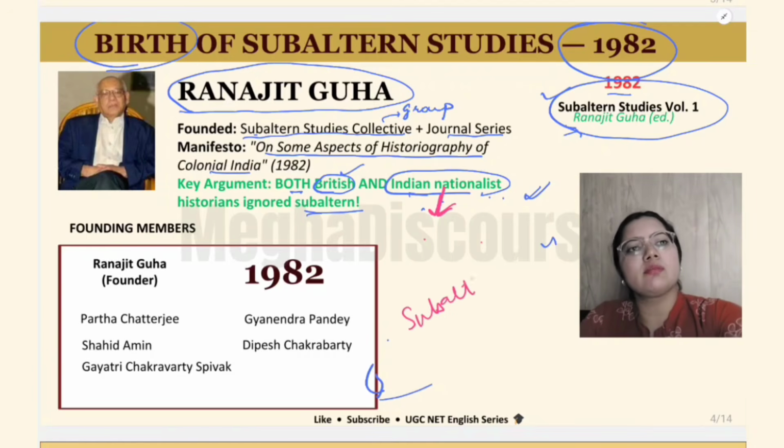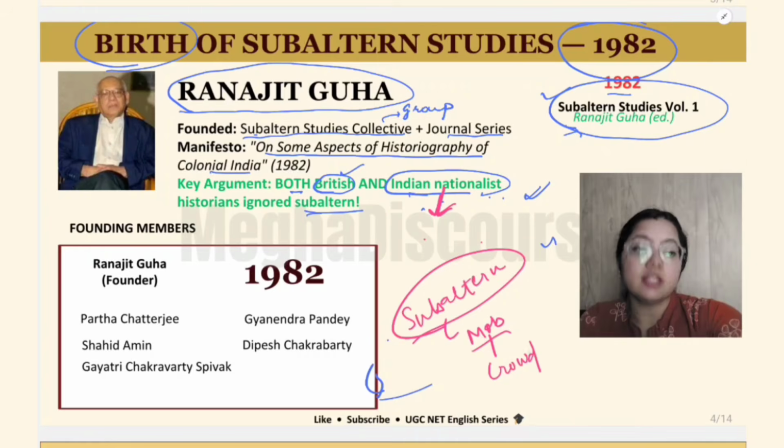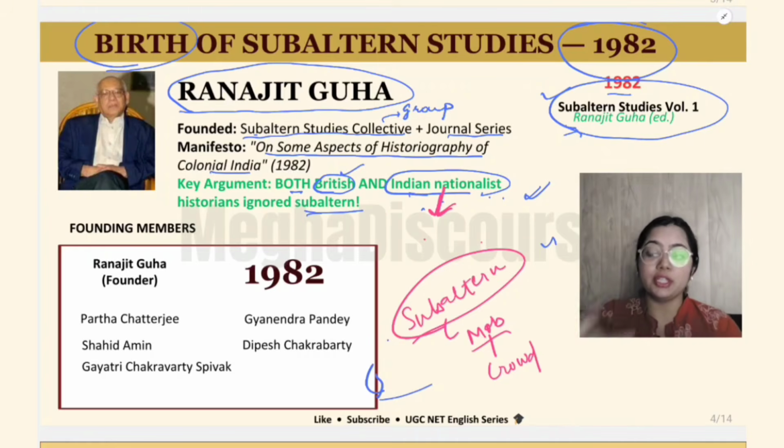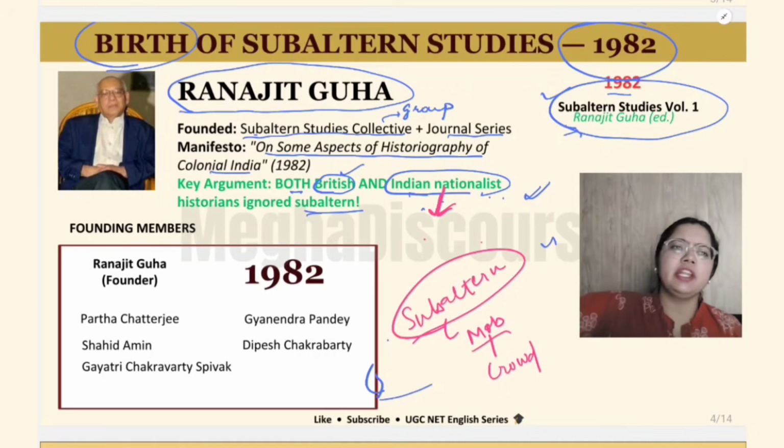It was these subalterns who became the mob who fought against the Britishers, because they were the crowd we needed in order to resist the East India Company. We needed people in large numbers. We needed women, we needed children, we needed people to fight, to become violent.